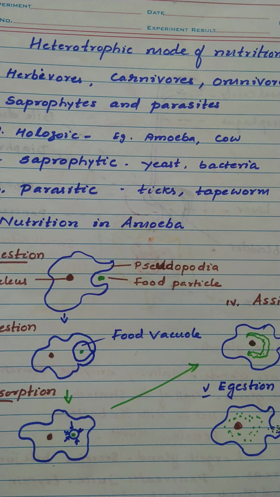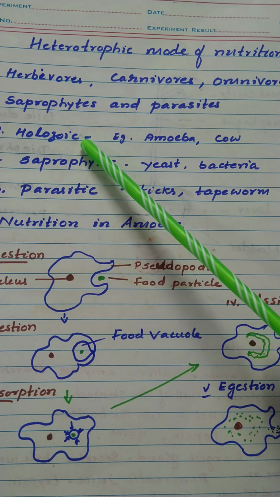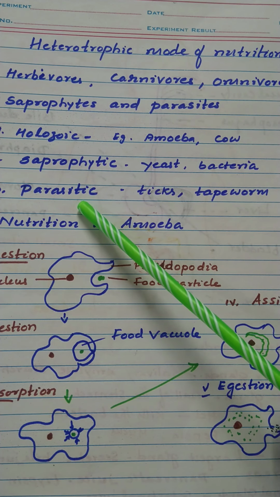Hi students, today you can listen to the topic heterotrophic nutrition. In the heterotrophic mode of nutrition, an organism cannot prepare food on its own. They obtain energy from organic molecules already produced by the autotrophs. However, the autotrophic and heterotrophic forms of nutrition differ depending on the type, availability and process of obtaining food materials by the organism. So heterotrophic nutrition can be of different types like holozoic, saprophytic and parasitic.